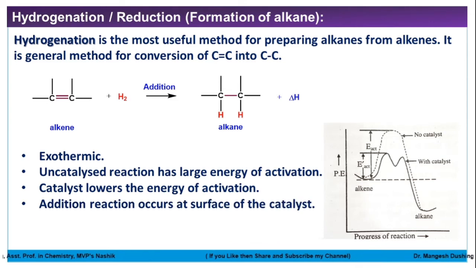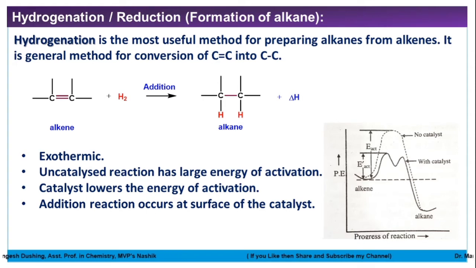Addition of hydrogen occurs at the surface of the catalyst. So we have to use a fine powder of this metal catalyst, so that it will provide more surface area, and the reaction will be faster. So this reaction occurs at the surface of the catalyst. The alkene and hydrogen come onto the surface of the metal catalyst and react with each other. So this is a surface reaction.